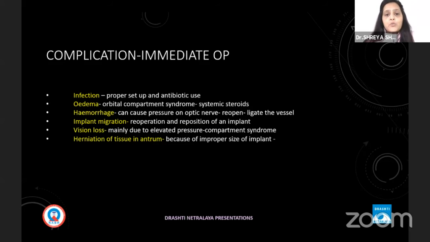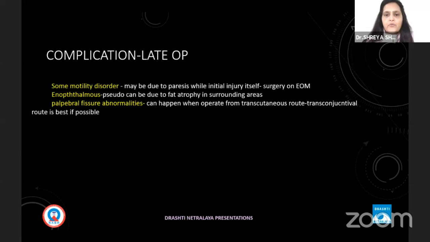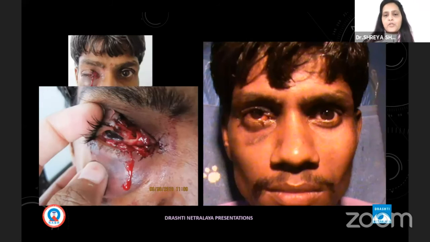Vision loss due to compartment syndrome: again we have to reopen and give a decompression. Herniation of tissue can be because of improper size of the implant, so you have to take care. And late complications can come with motility disorders, enophthalmos, and palpebral fissure changes.